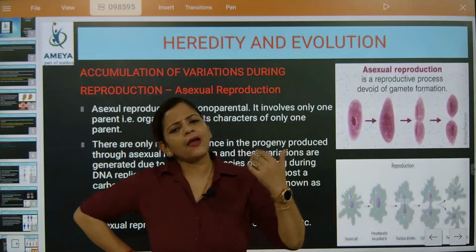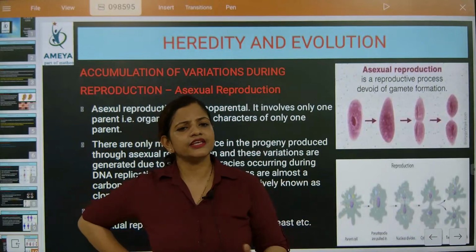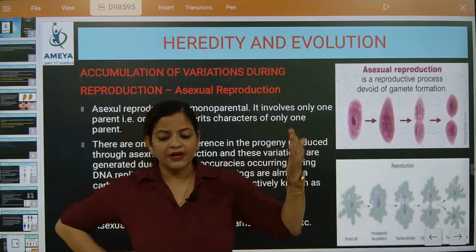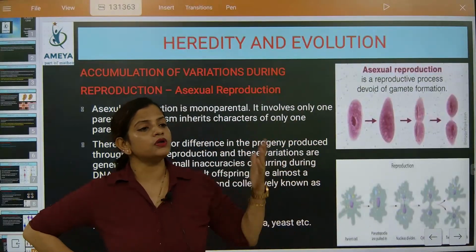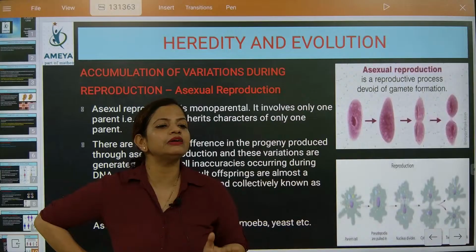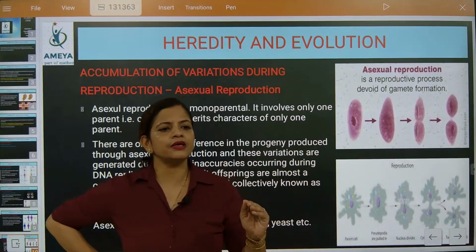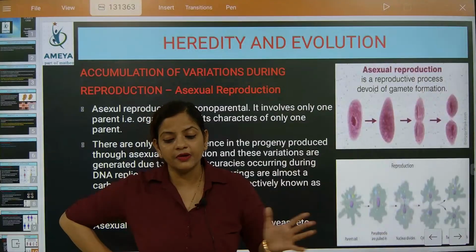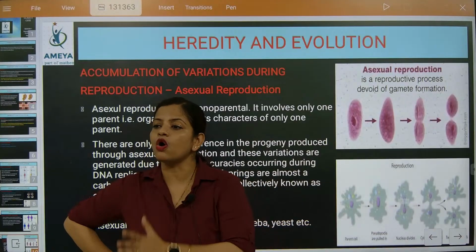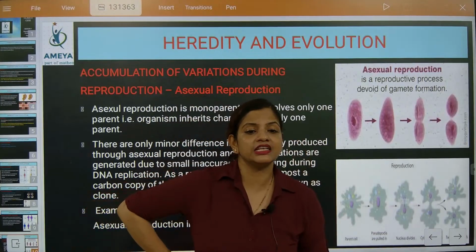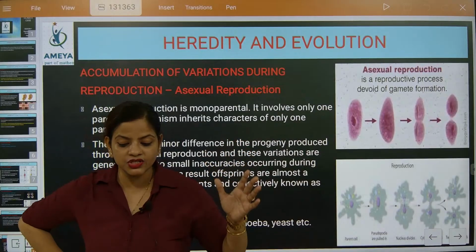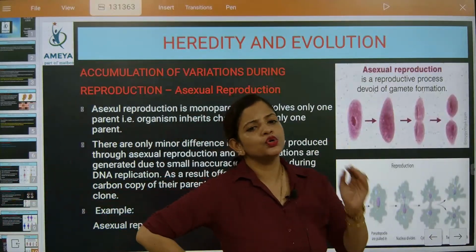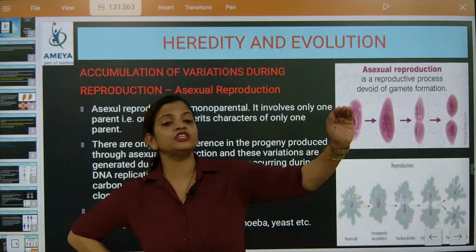Now what happens in sexual reproduction? In sexual reproduction, two different people are there, male and female. But beta, when we talk about asexual reproduction, the same parent will be there. Understood? The same parent will break, so the DNA copy will be 100%. So the chances of variations are very, very less. That's why asexual reproduction does not give a wide range of selection.